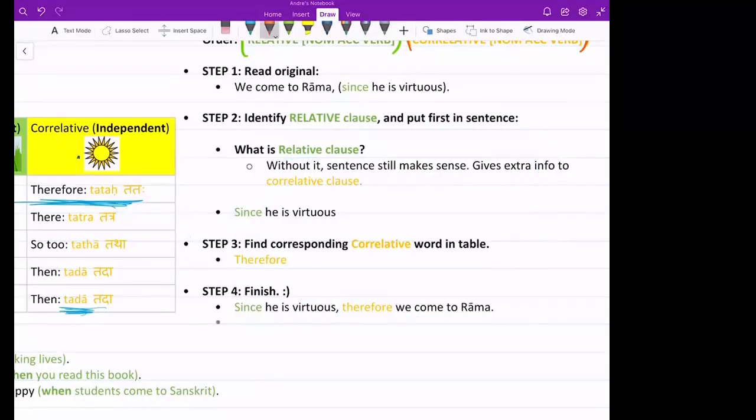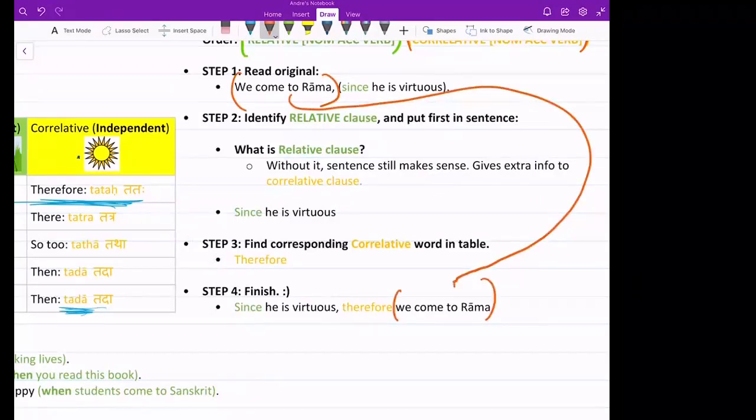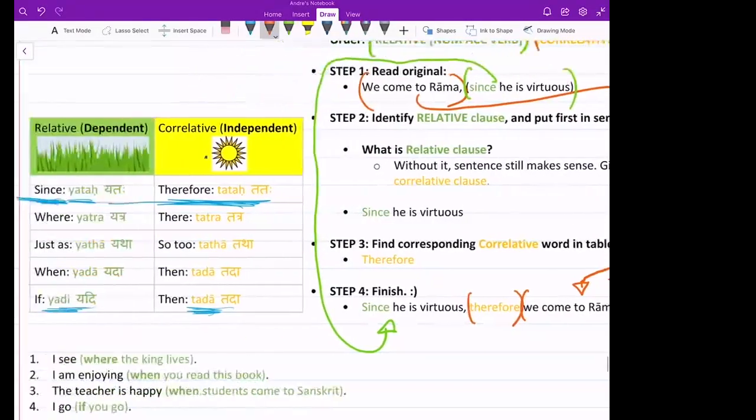I want you to notice. We come to Rama. We put it at the end, right there. And then since he's virtuous, we put that first. And then all we did was we added one single word. Where did we get that word?